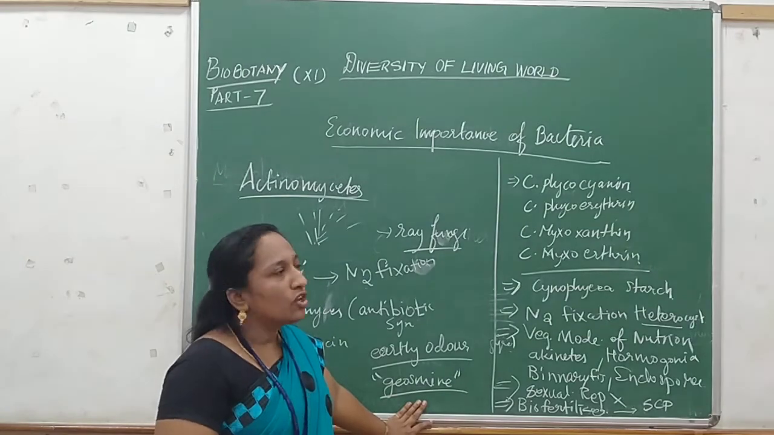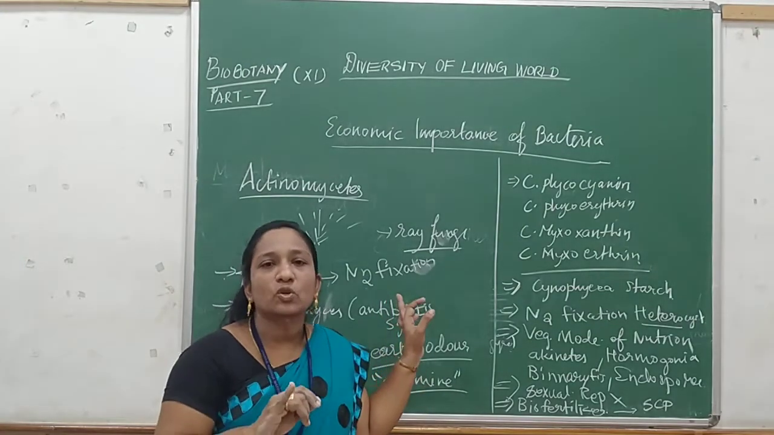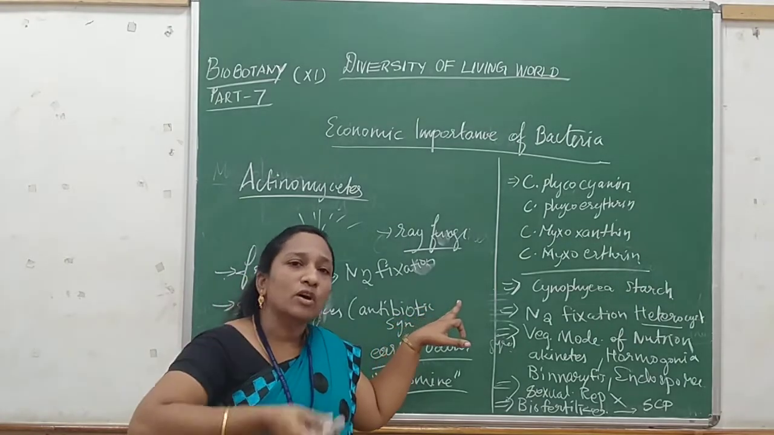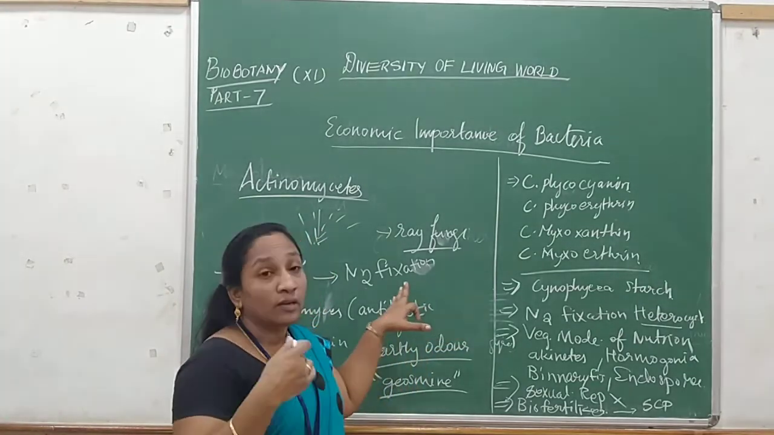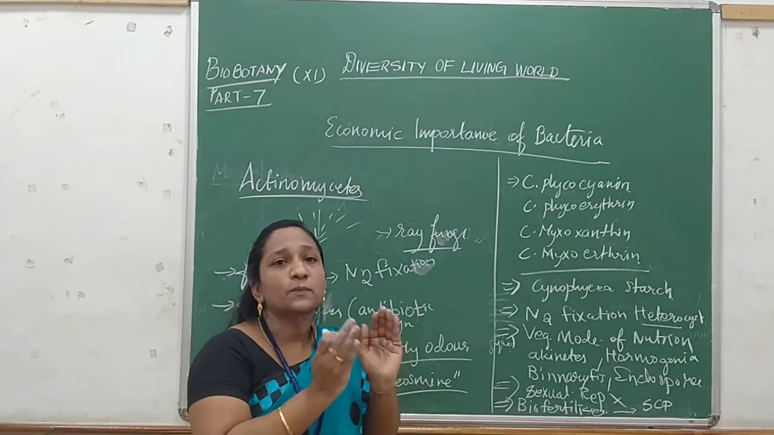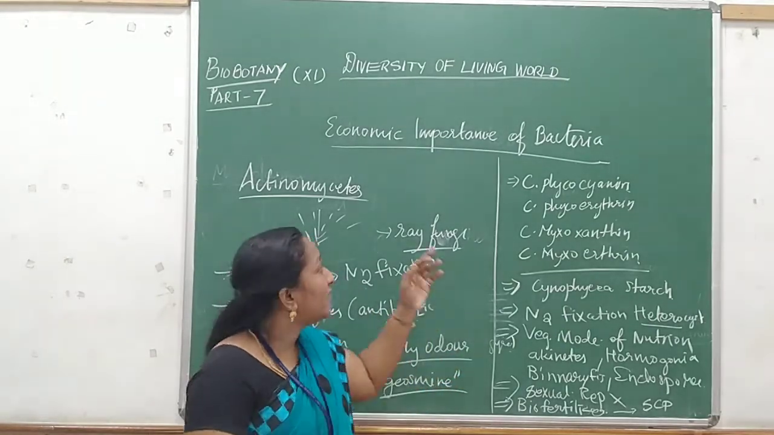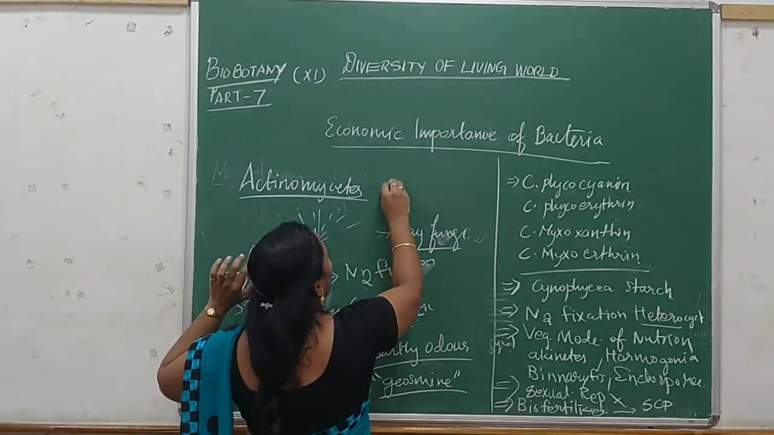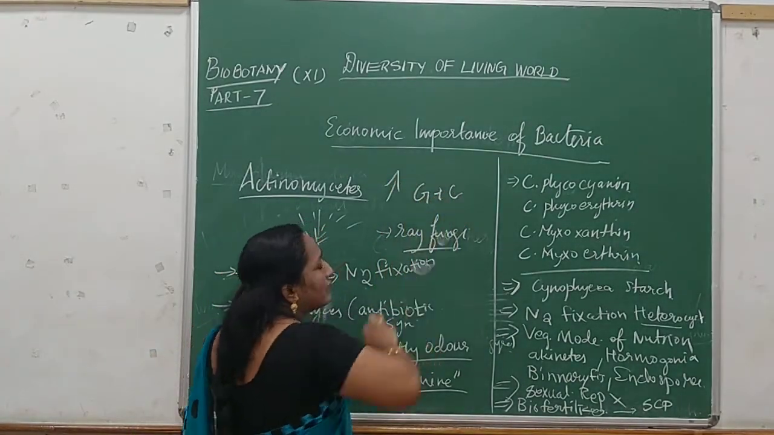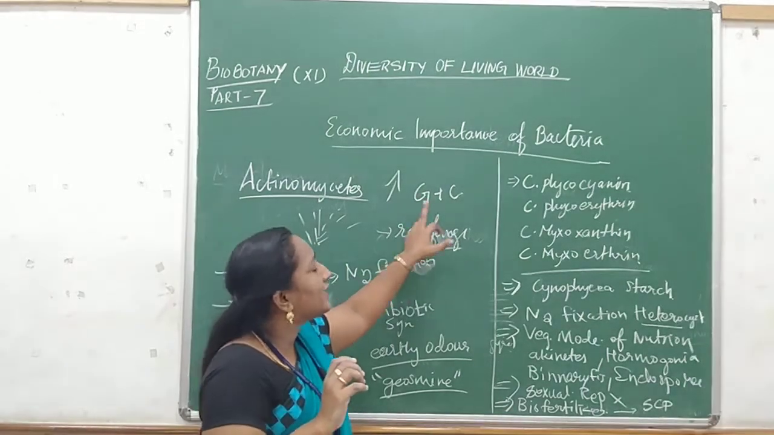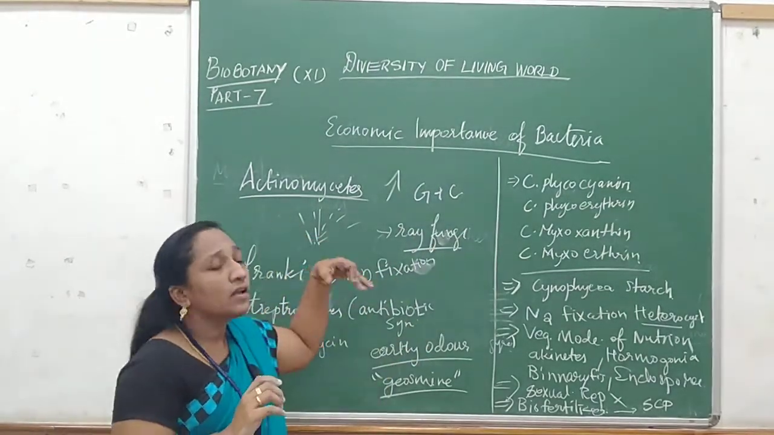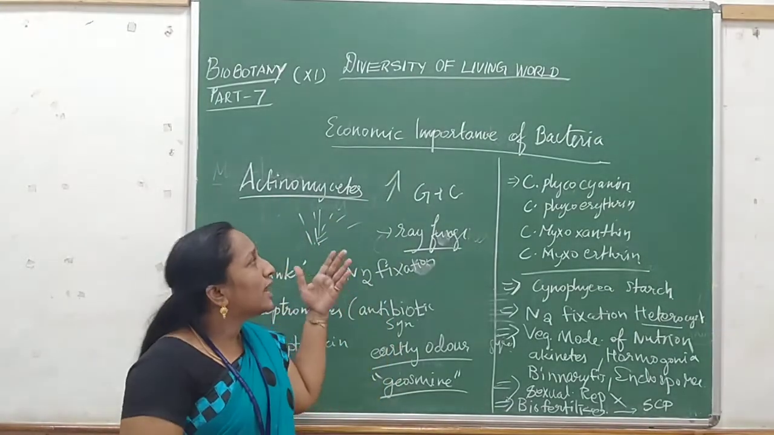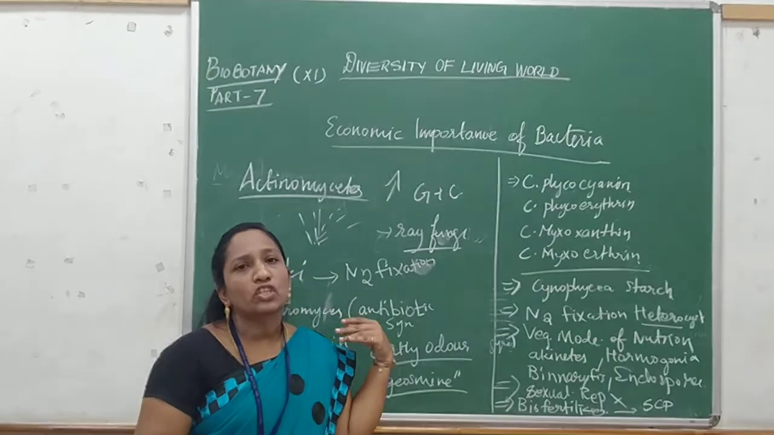Any doubt? We learnt about the Archaebacteria, which are called extremophiles, then the cyanobacteria, which originated primitively and provide space for other bacterial formation, and then the mycoplasma. Actinomycetes have a high G plus C, that is, guanine and cytosine content. These are some important economic importance of bacteria.